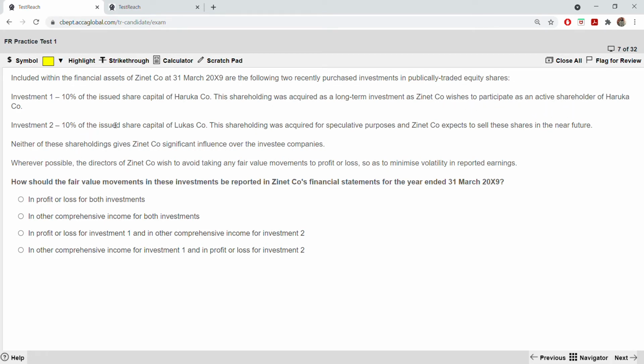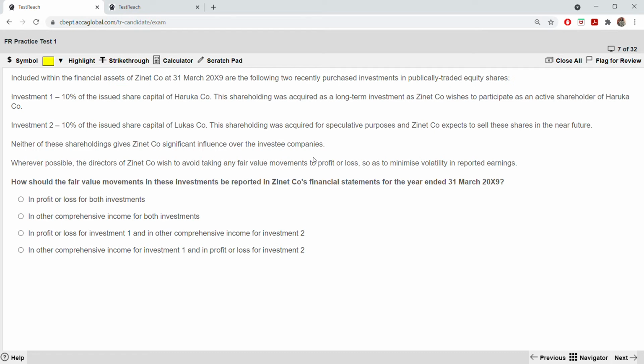Investment 2 is also 10% of issued share capital of Lucas, another company. The shareholding was acquired for speculative purposes, and Zinet expects to sell the shares in the near future. Neither of the shareholdings gives Zinet significant influence over the investee companies. Wherever possible, the directors of Zinet wish to avoid taking any fair value movements to P&L so as to minimize volatility in reported earnings. How should the fair value movements of these investments be reported in Zinet's financial statements for the year ended 31st March 2009?